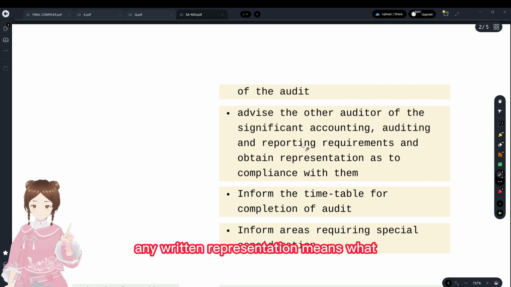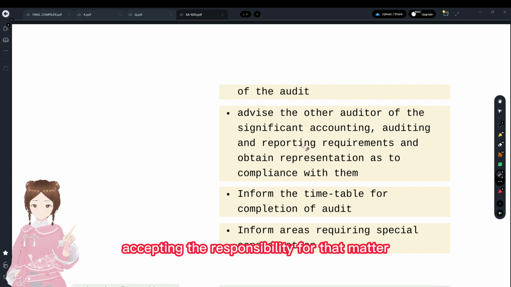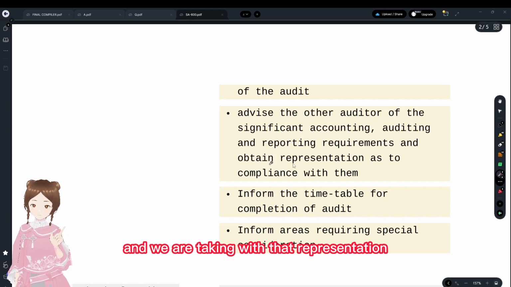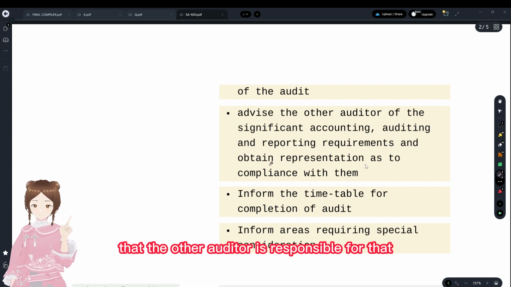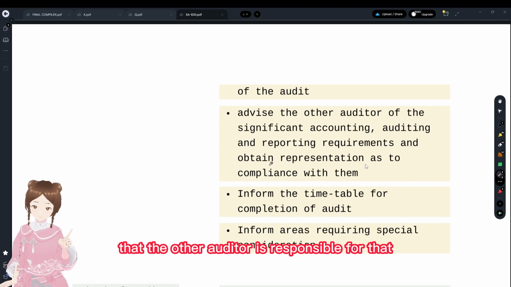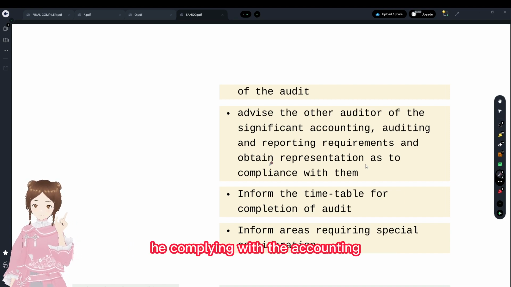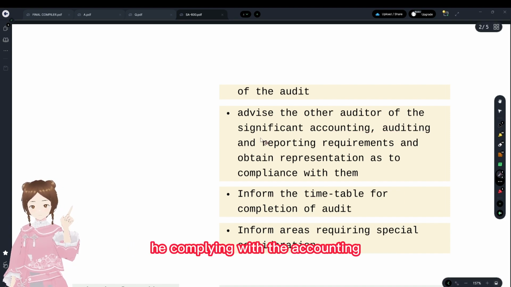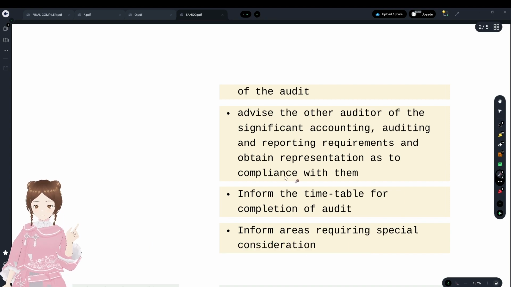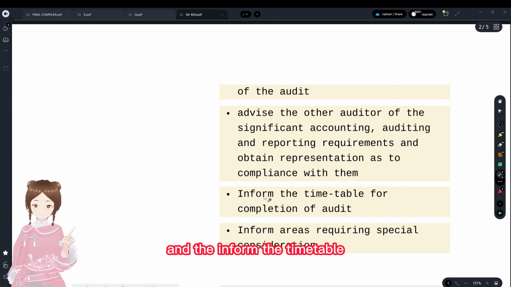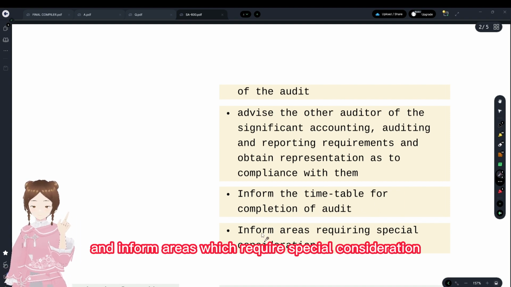Any written representation means accepting the responsibility for that matter. With that representation, the other auditor is responsible for complying with the accounting, auditing, and reporting requirements. And inform the timetable for the date of completion of the audit, and inform areas which require special consideration.